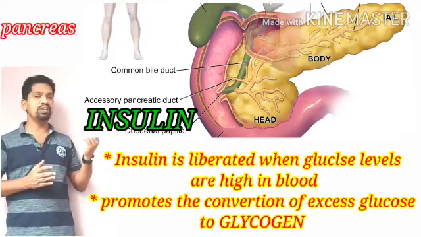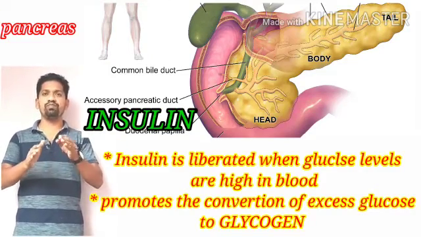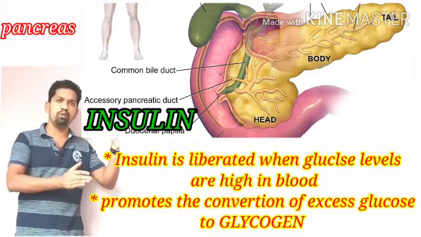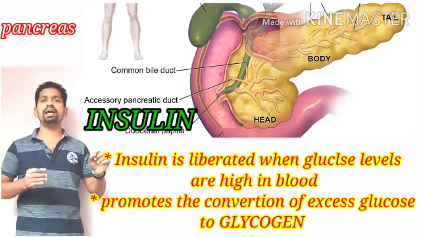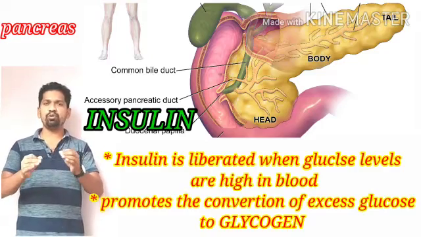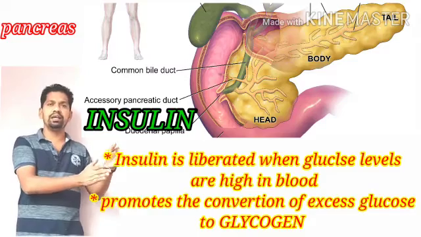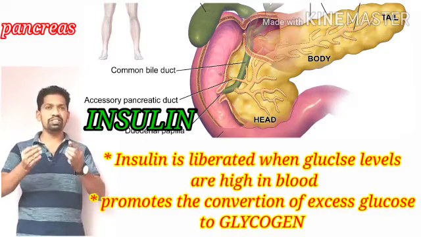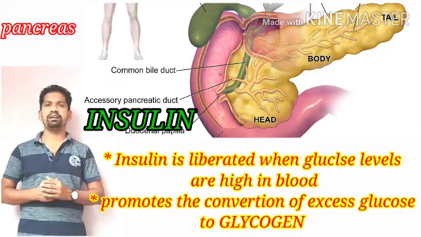immediately the hormone insulin produced by the pancreas converts the excess glucose or sugar in the blood into glycogen, one more type of sugar, and stores it in the liver and muscle cells. So the excess glucose from the blood is converted into glycogen and stored in the liver and muscle cells. For this action, a hormone is required known as insulin, produced by the pancreas.